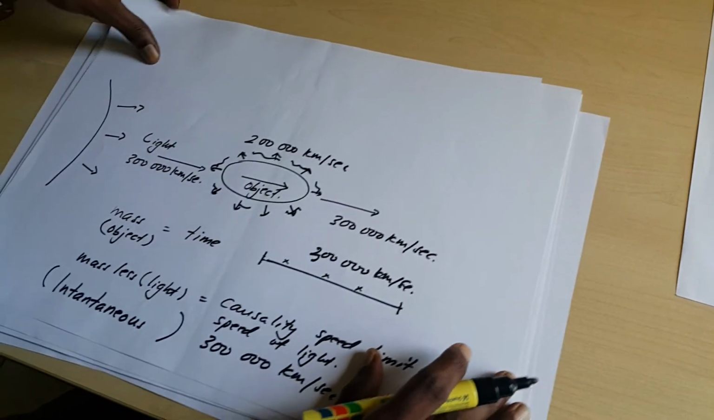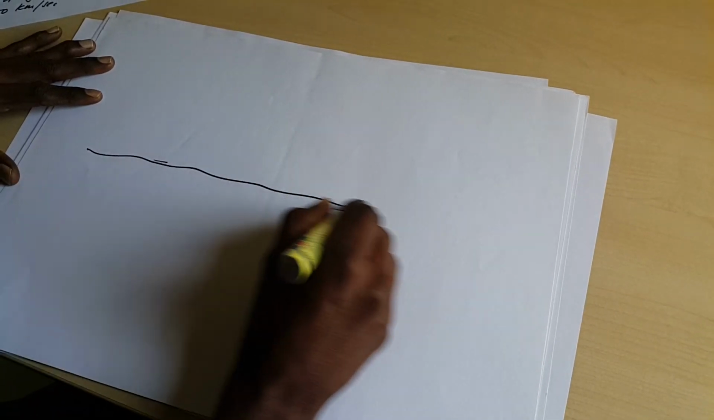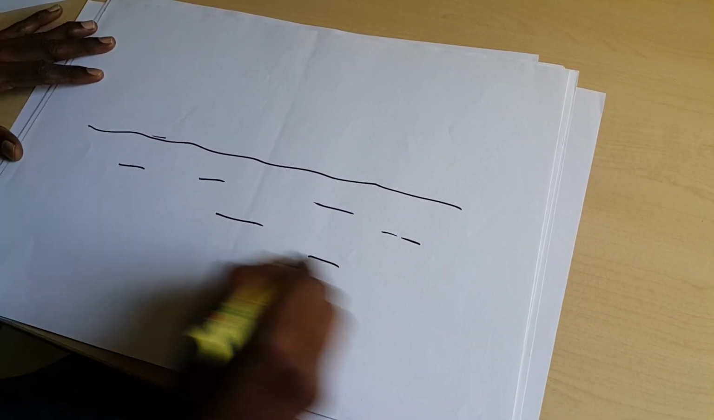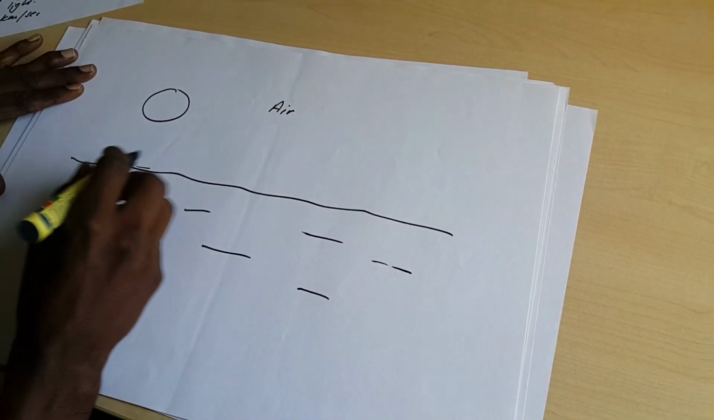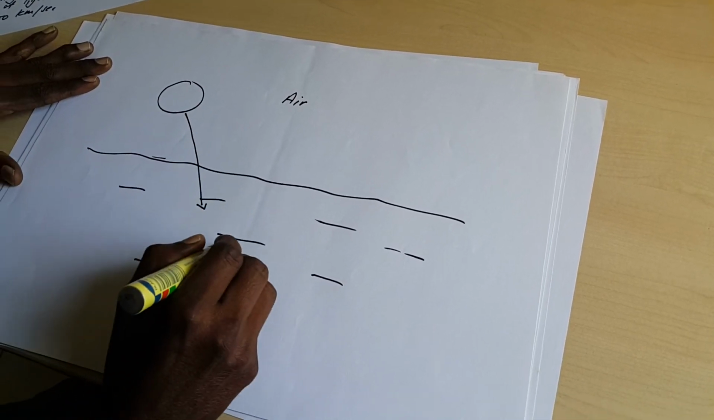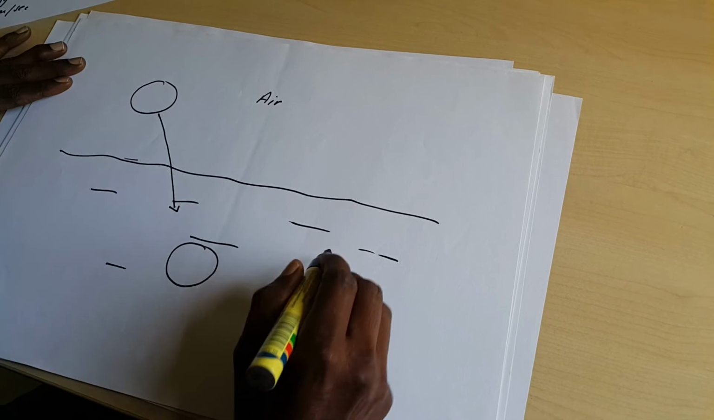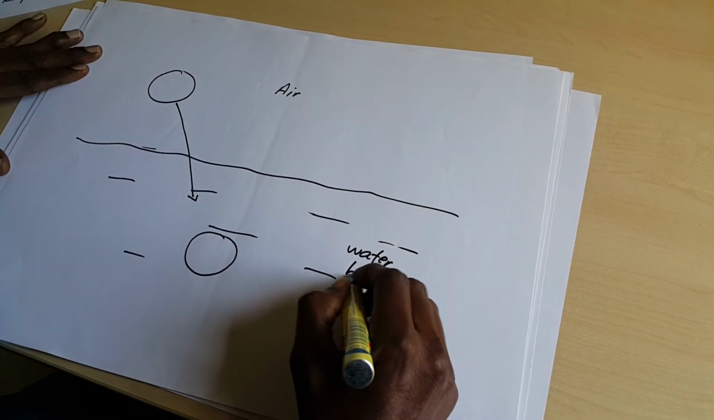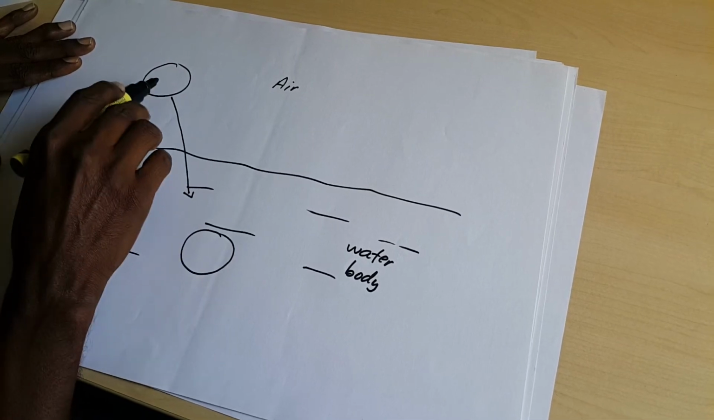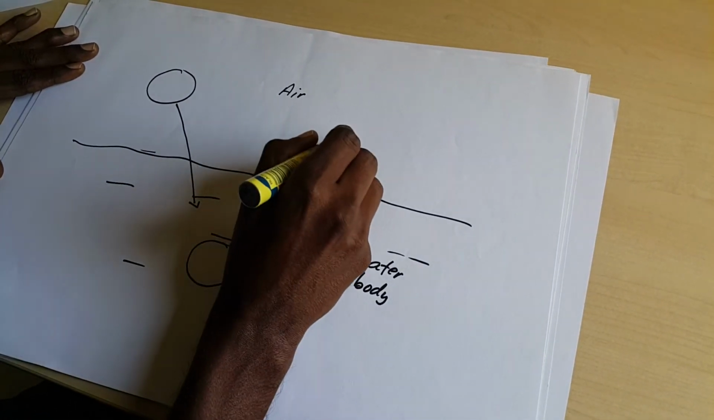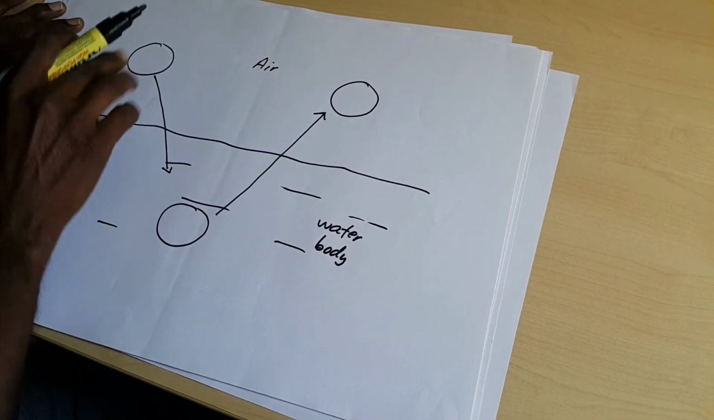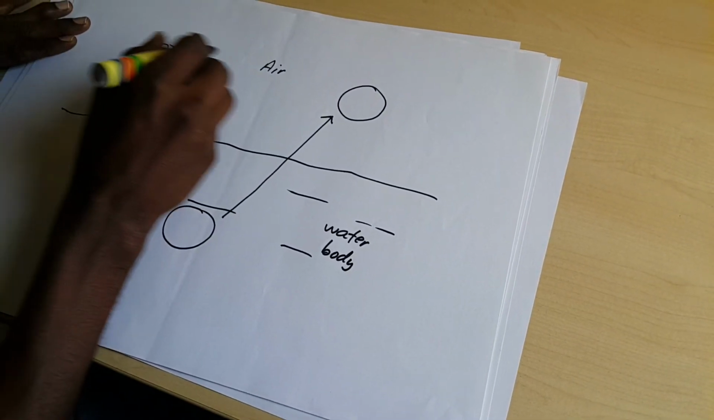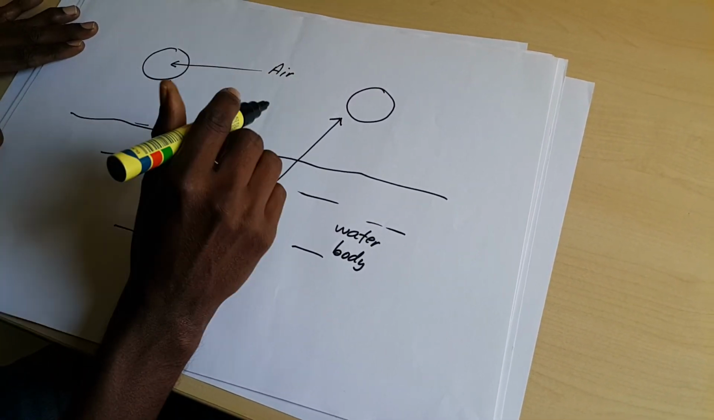Now it is almost like this. For example, there is a water body. There is a ball. This is air. When we push the ball inside the water, the ball will repel out again to the air, because the ball is filled with air and it belongs in the air.